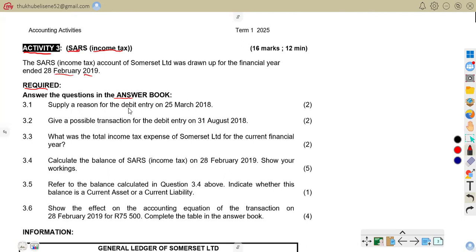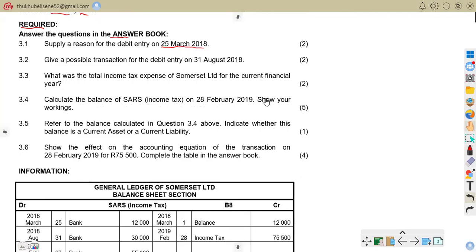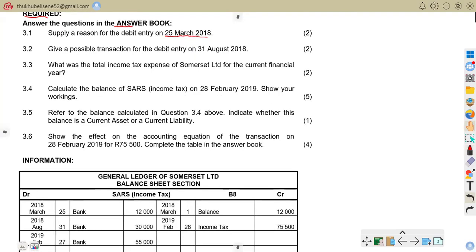Supply the reason for the debit entry on the 25 March 2018. You have to give the reason for this debit entry. 3.2, give the possible transaction for the debit entry on the 31st of March.